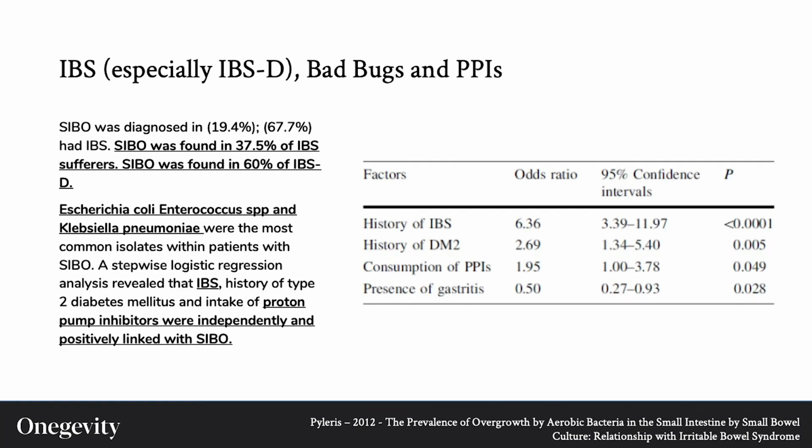This is a continuation of our previous slide. Here we join the two concepts of IBS and PPI use in regards to SIBO. Although they sound like separate concepts, they are highly correlated. Remember, PPIs change the entire microbiome, and the bad actors in IBS can migrate up the GI tract and potentially cause a condition we identify as SIBO.